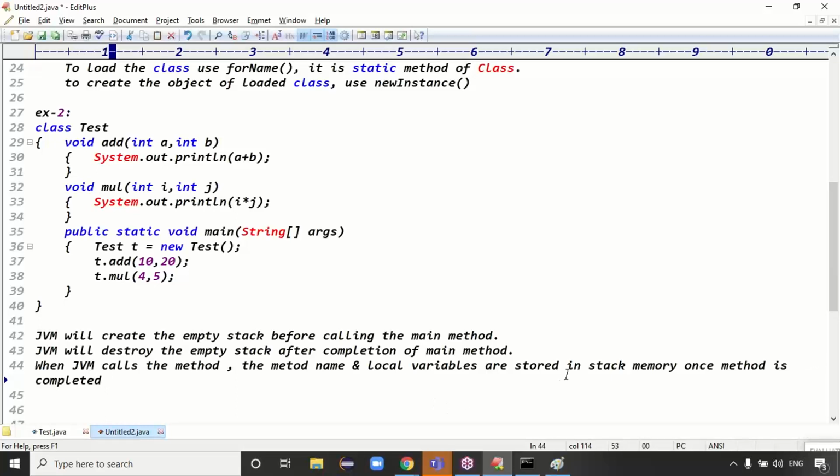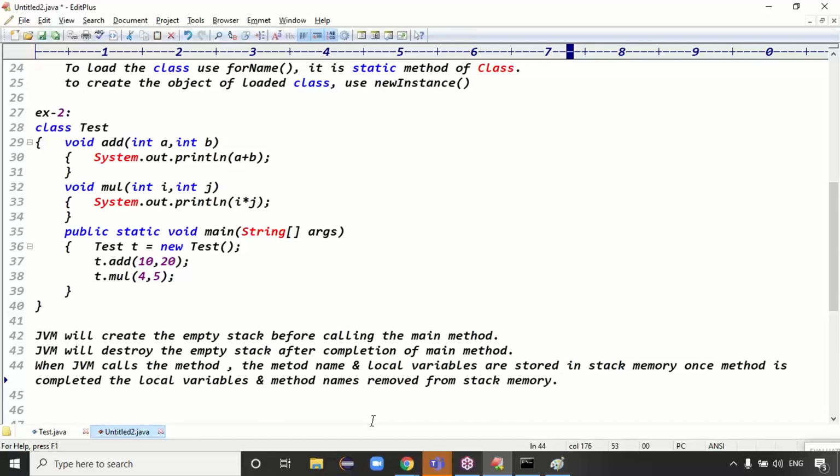The method name and local variables are stored in the stack memory. Once the method is completed, the local variables and method name are removed from the stack memory, right? Removed from which memory, guys? Removed from the stack memory, right?